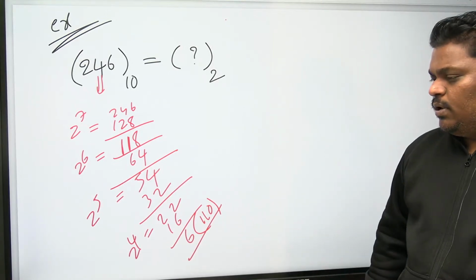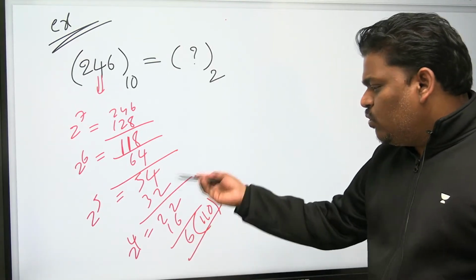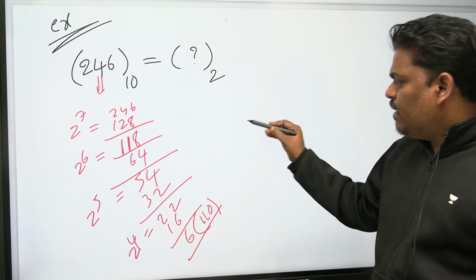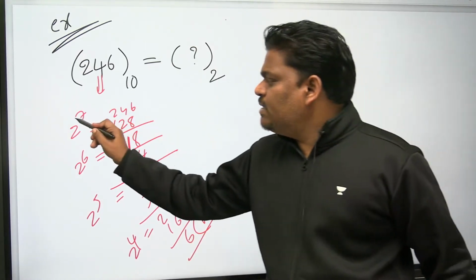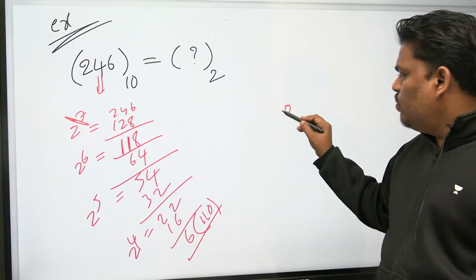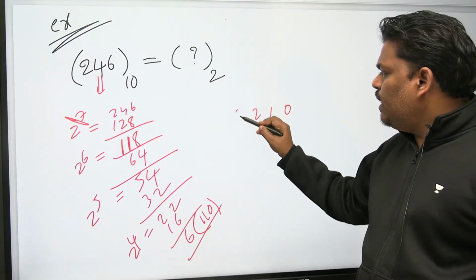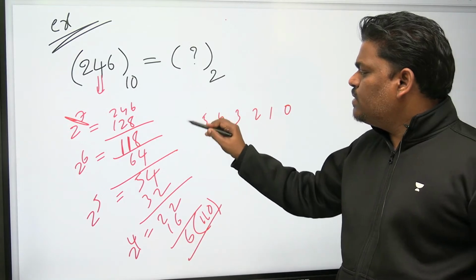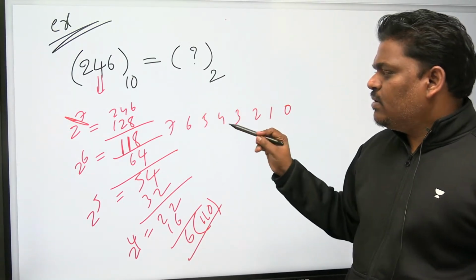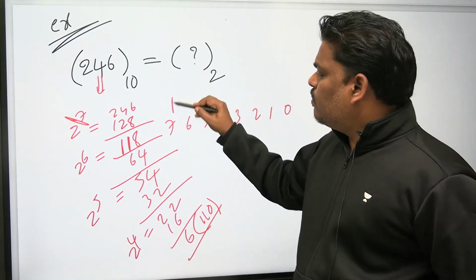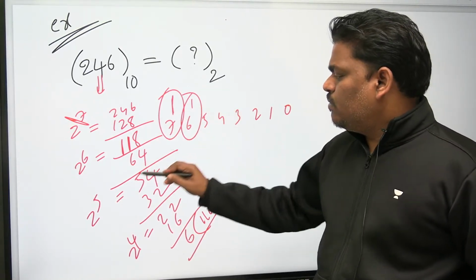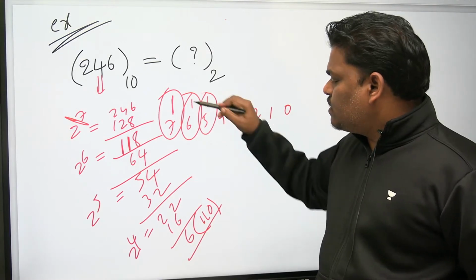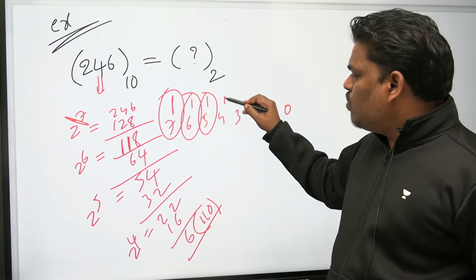Please be careful. Some people are asking, sir, can you end the procedure? Let me end the procedure. See the procedure. The last bit is the 7th: 0, 1, 2, 3, 4, 5, 6, 7. 7th bit 1, 6th bit also 1, 5th bit also 1, 4th bit also 1.